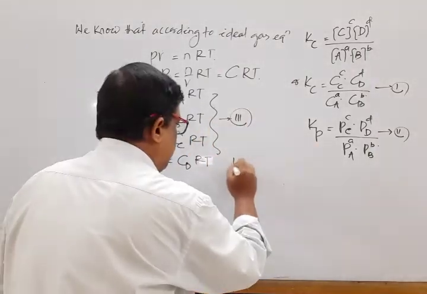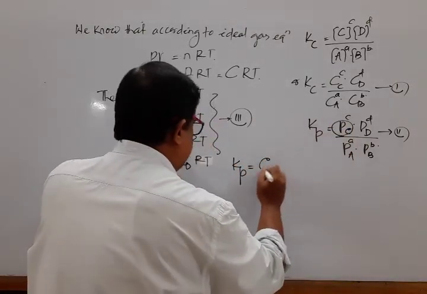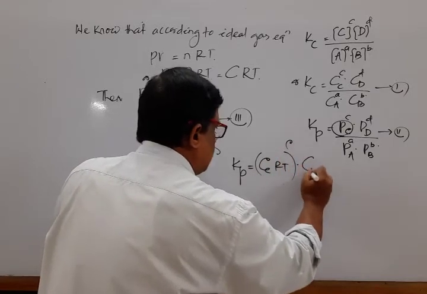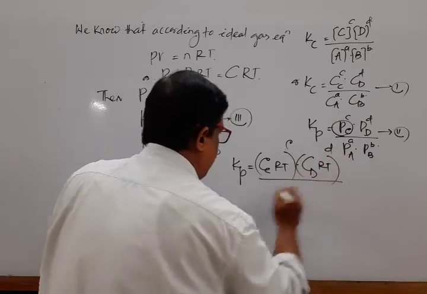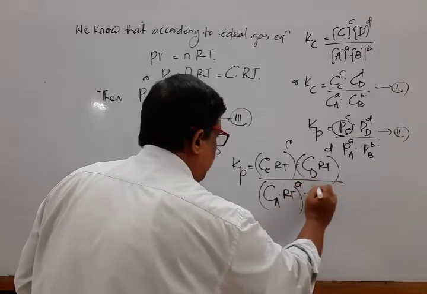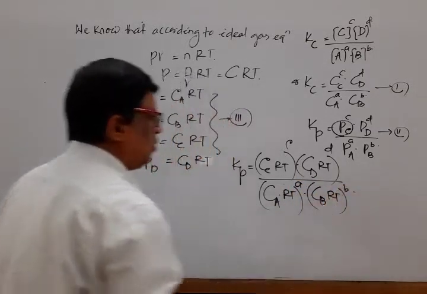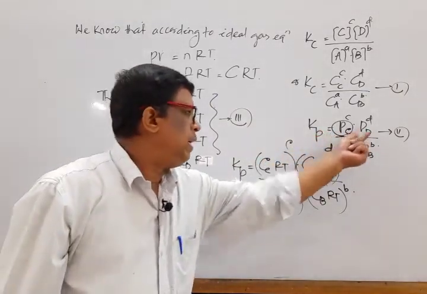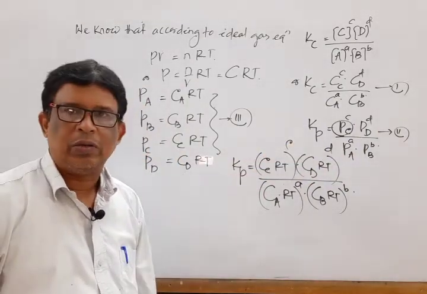Kp is equal to, in place of Pc we write (CcRT) to the power c, (CdRT) to the power d divided by (CaRT) to the power a, (CbRT) to the power b. I put the value of Pc, Pd, Pa and Pb from equation 3 in equation 2.